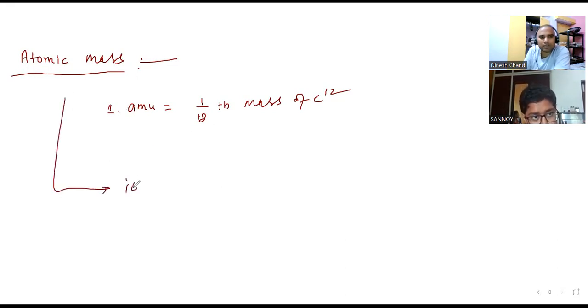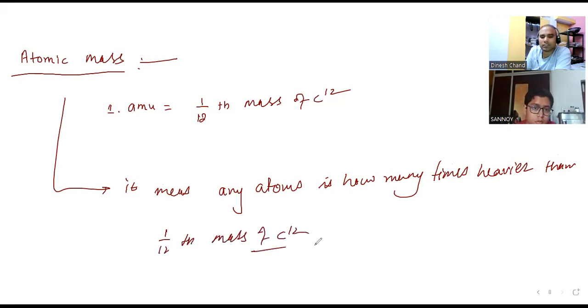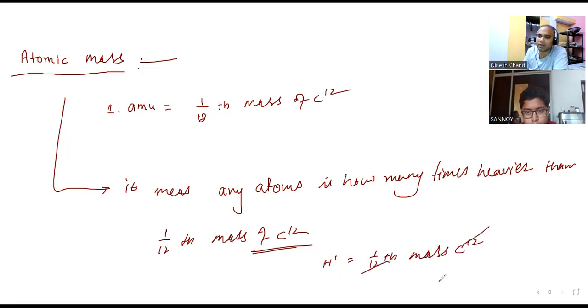Atomic mass means how many times heavier any atom is than 1/12 of the mass of carbon-12. Suppose we talk about hydrogen: its mass is 1, which equals 1/12 mass of carbon-12, so the 12 cancels out.